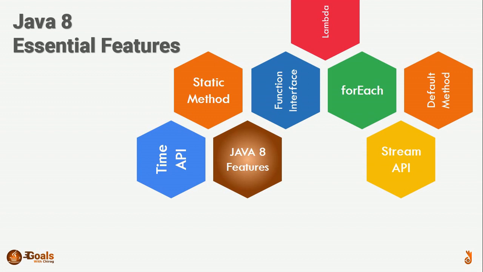Now I am going to introduce a very important class added in Java 8, the Optional class. It is a public final class, and this class is basically used to deal with NullPointerException. As Java developers, we face NullPointerException frequently. We'll discuss in a separate video in detail how to deal with NullPointerException with the Optional class.